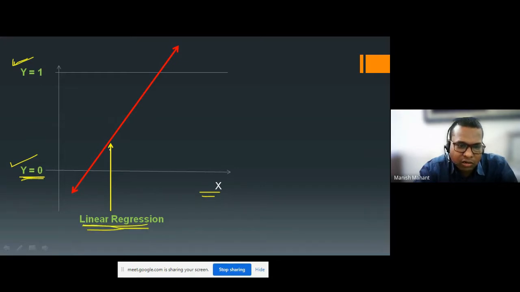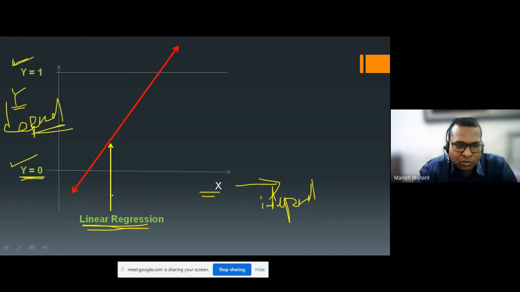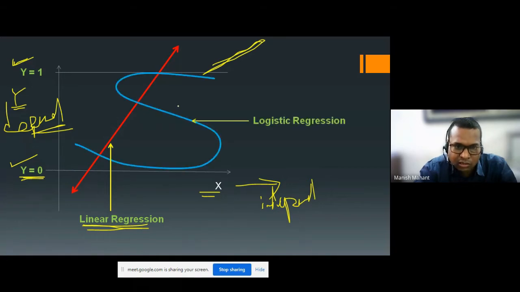Why are we saying it is a linear regression model? Because our predicted answer is this y. This x is the independent variable, which we have seen earlier, and y is our dependent variable. When our dependent variable has an answer in a continuous format, then we use linear regression. So linear regression has a slope like this, and this is the logistic regression model. This S curve that you are seeing is a logistic regression model.